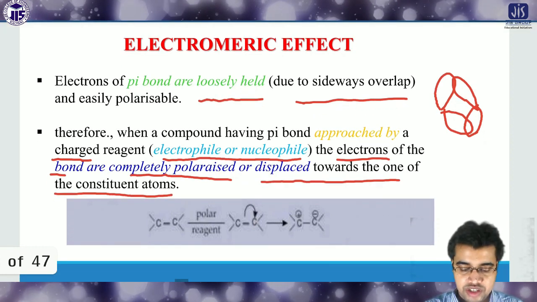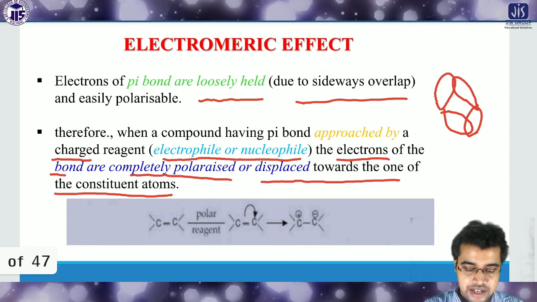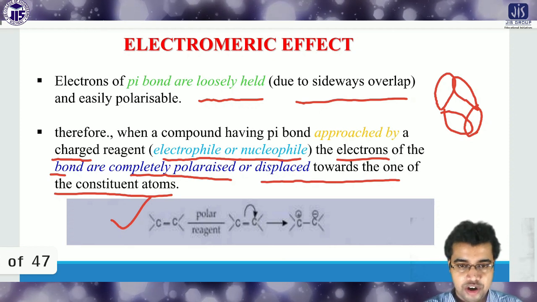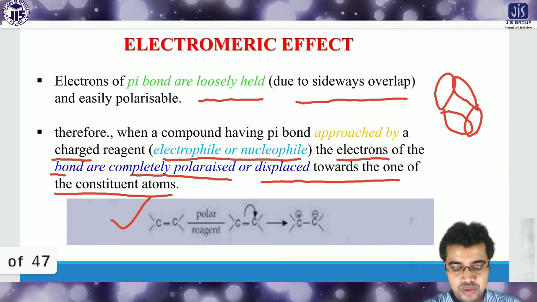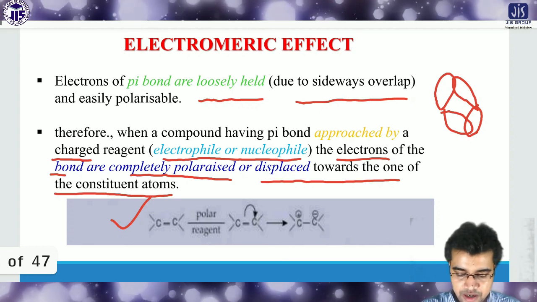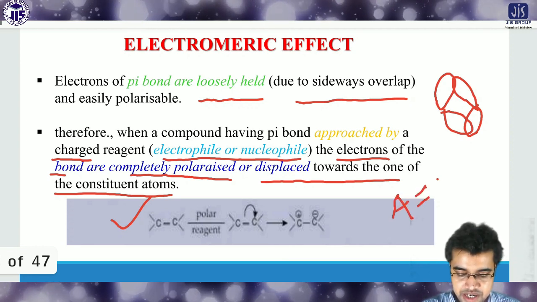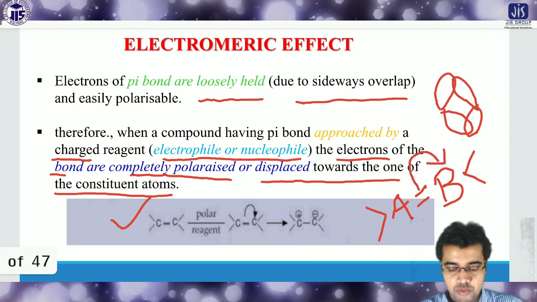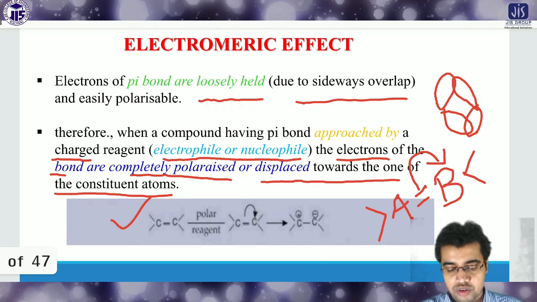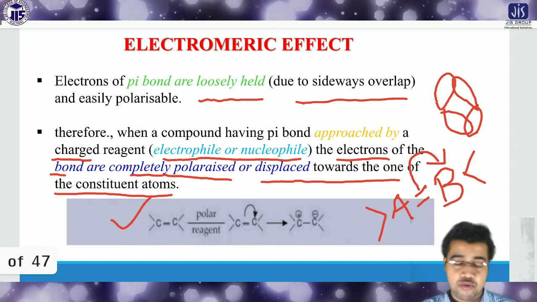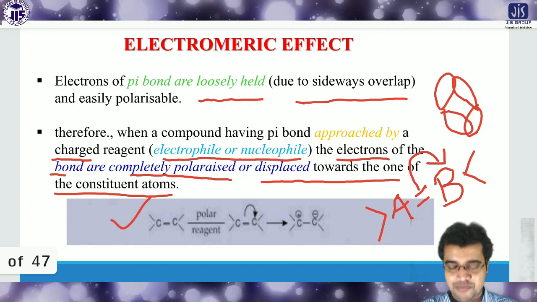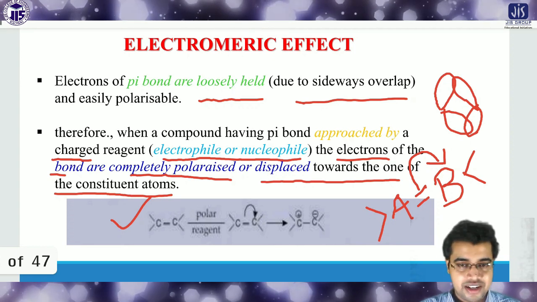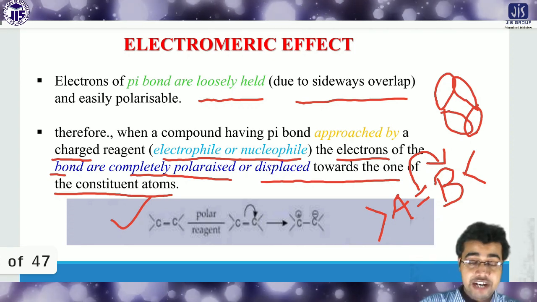If I show you, it will be more clear. Look here, it is the polar reagent. One of the pi bonds completely goes to one of the atoms. Say it is A double bond B. One pi bond will become a negative charge on a particular atom. Obviously, it will be on the more electronegative atom, which will carry the negative charge. This is actually called the electromagnetic effect.